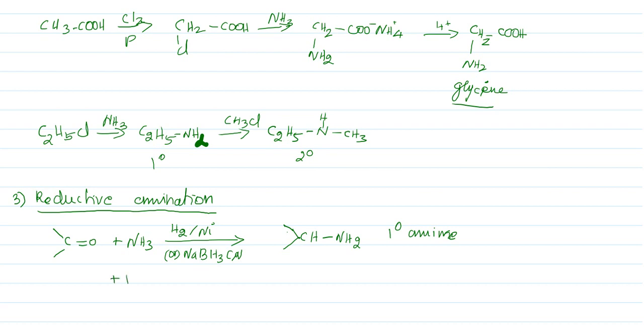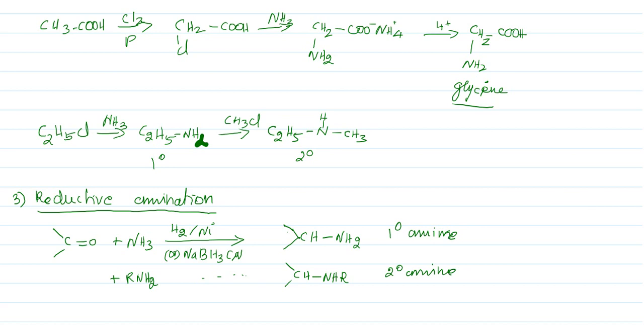Instead of ammonia, if you use RNH2, you get a different product, that is CHNHR, which is called a secondary amine.